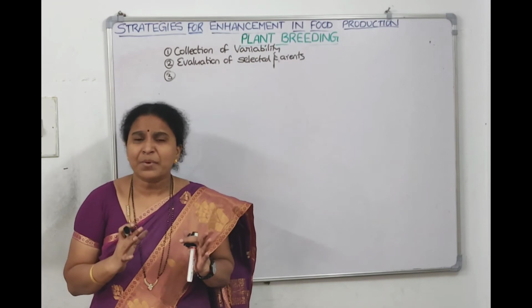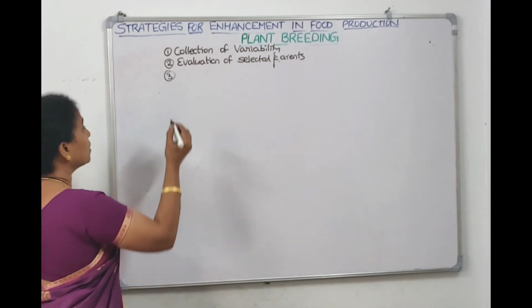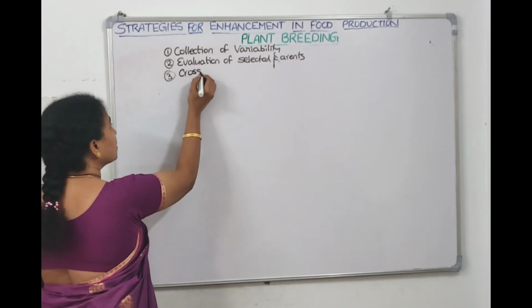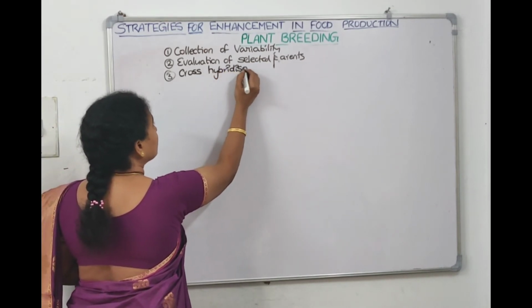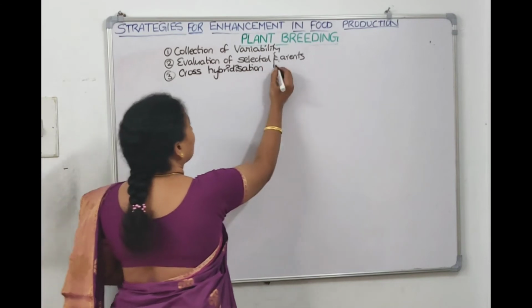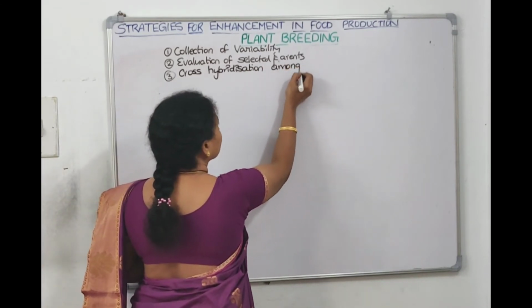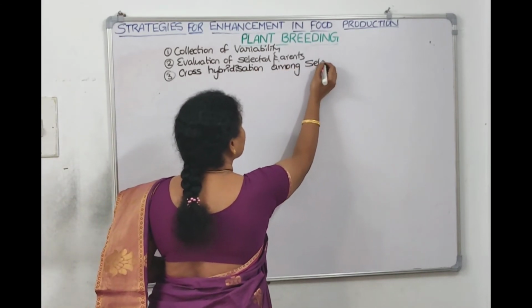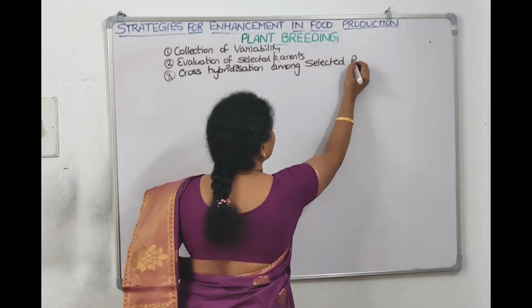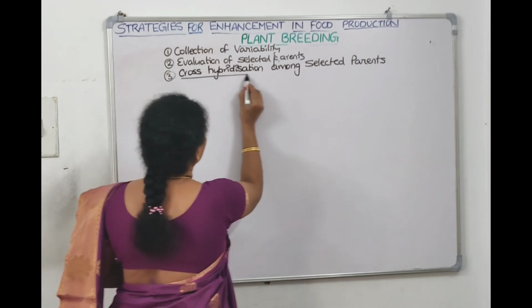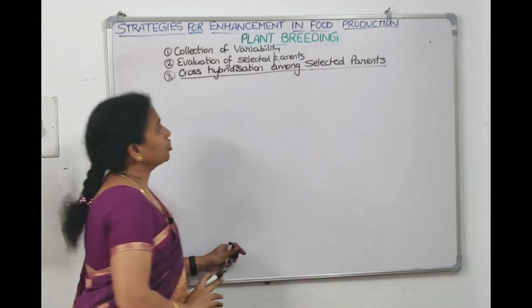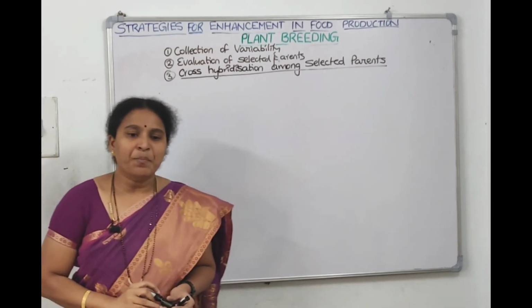Crossing or cross hybridization among the selected parents. What's the third step? Cross hybridization among these selected parents. This is the third step. Cross hybridization among the selected parents.